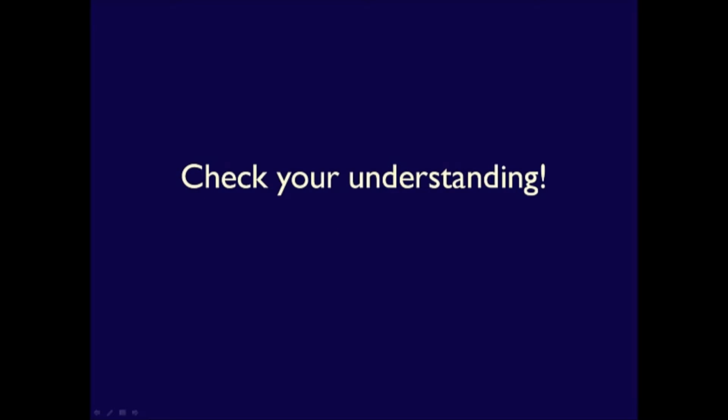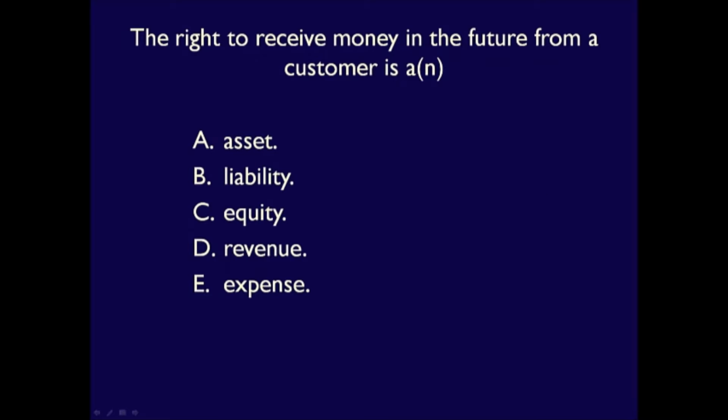Let's do a quick check your understanding. Remember to pause the video and answer before I answer for you. The right to receive money in the future from a customer is an asset called accounts receivable. It's an asset because it has future benefit for the business that will be converted into cash. The right to collect cash in the future is a legal right which is owned, and it is recorded due to a past transaction.